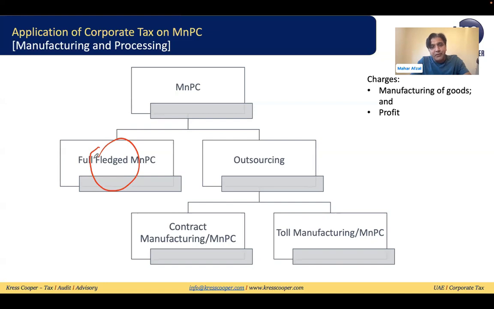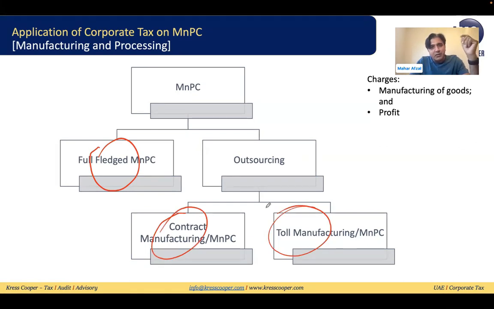The second possibility is outsourcing. Maybe there is a party getting the contract from the market. After winning the contract, they may outsource the manufacturing of the goods to a third party. This outsourcing can be of two types: first, contract manufacturing, and second, toll manufacturing.